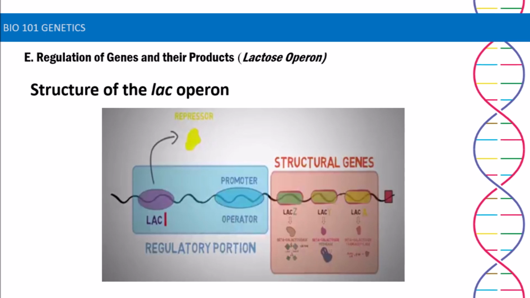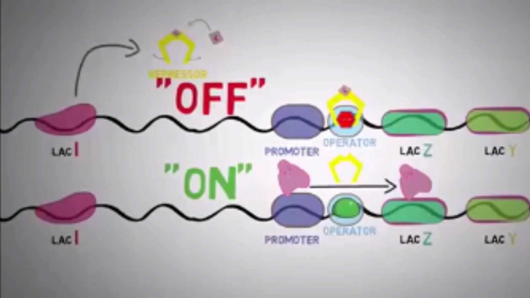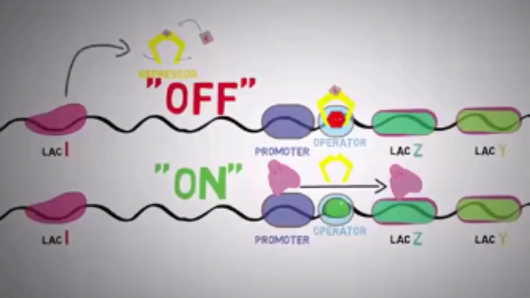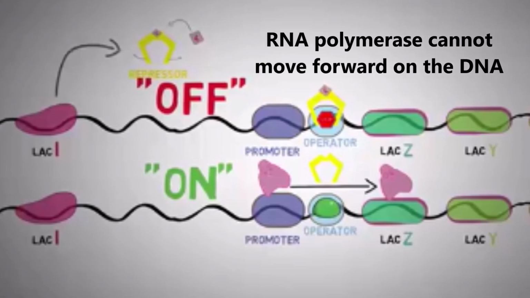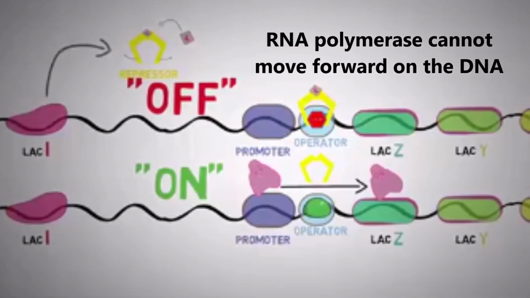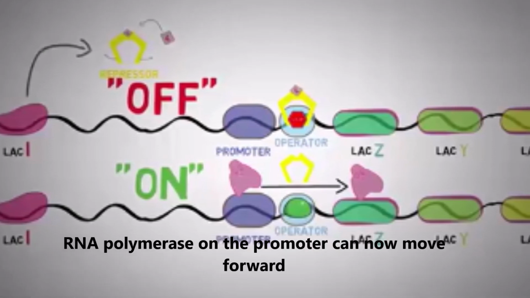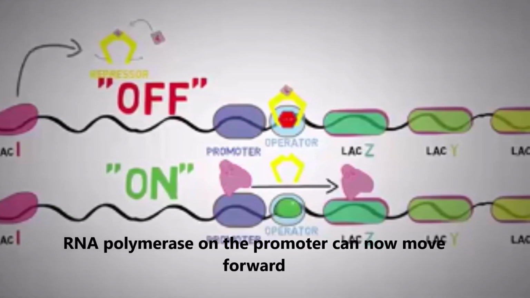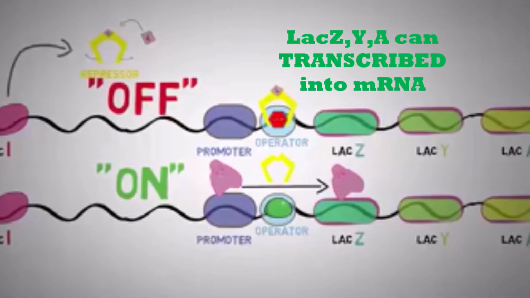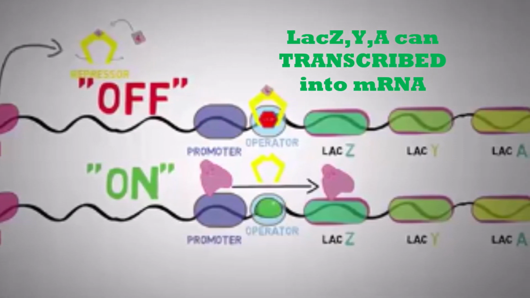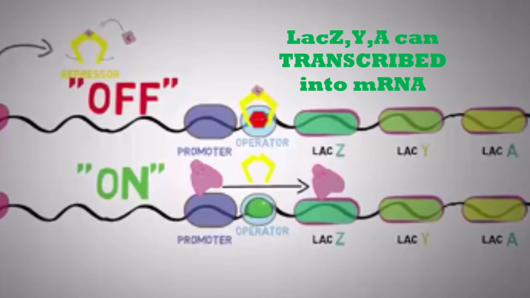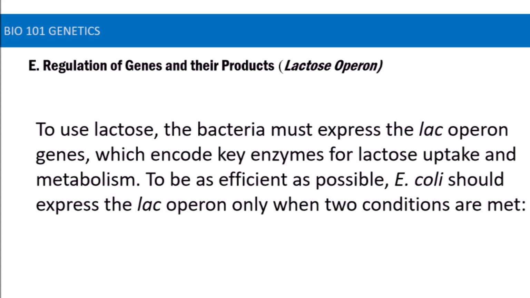You can remember the operator as a switch that can be turned on or off. When it is turned off, the RNA polymerase cannot move forward in the DNA, so the genes cannot be transcribed. When it is turned on, the RNA polymerase at the promoter can now move forward, and the genes LAC-Z, Y, A can be transcribed into mRNA and then used to make protein.